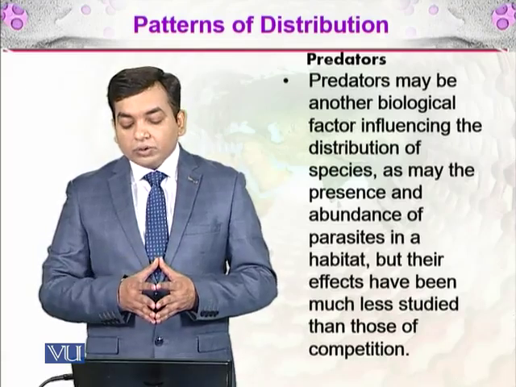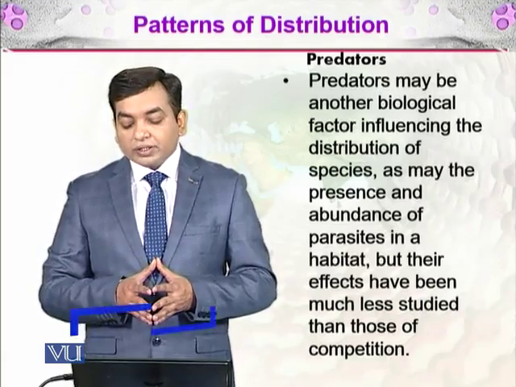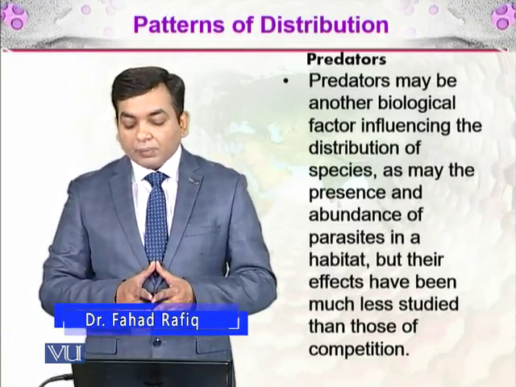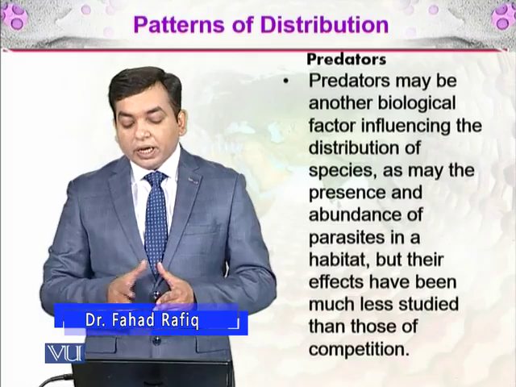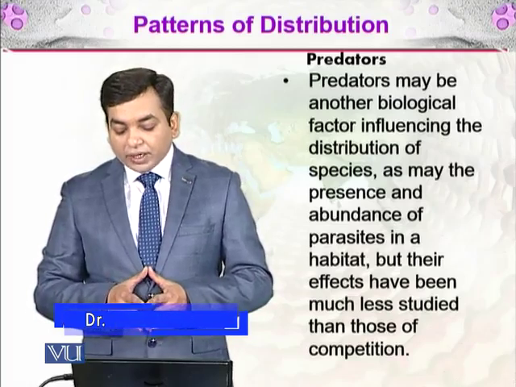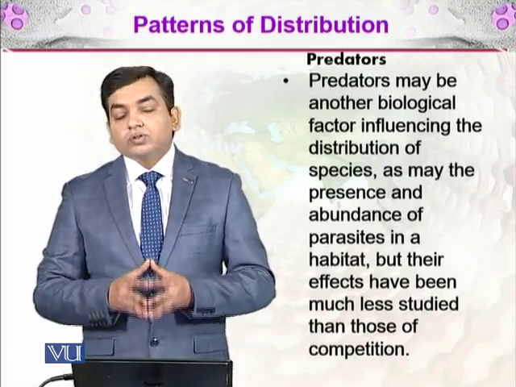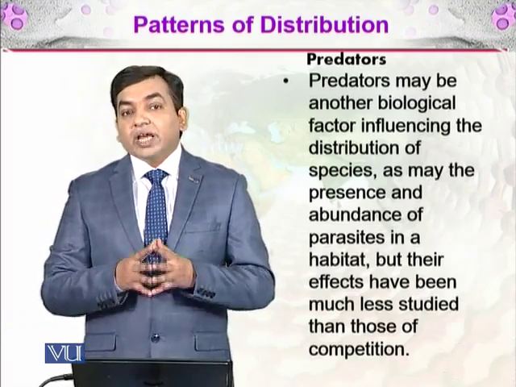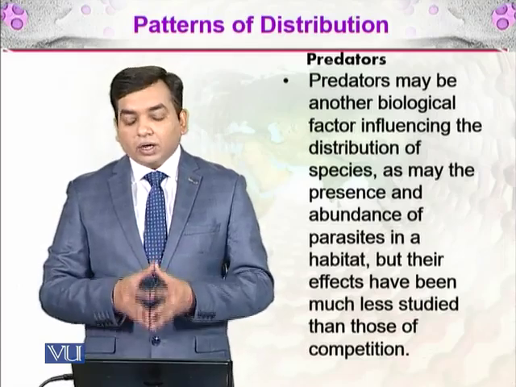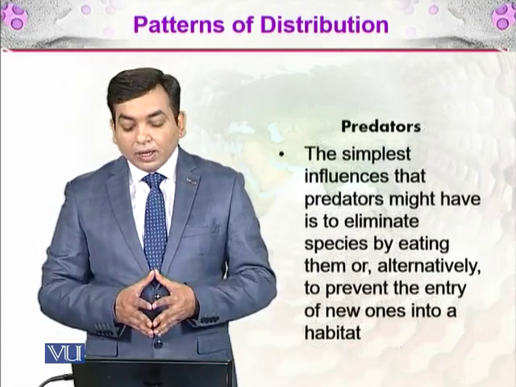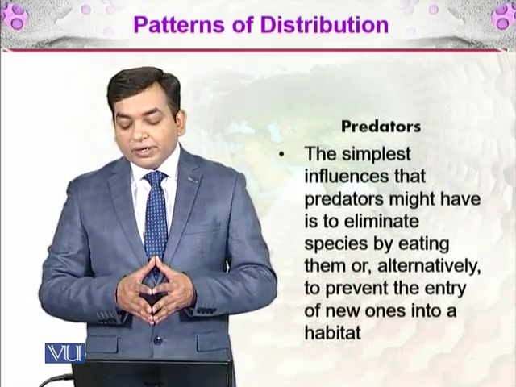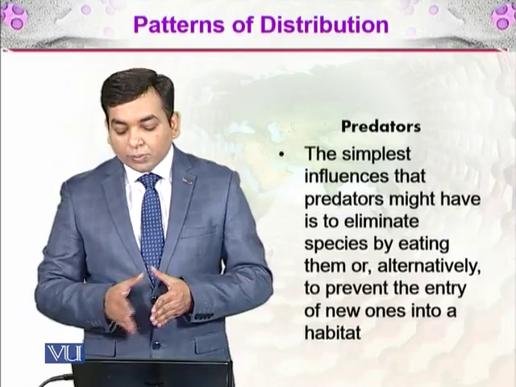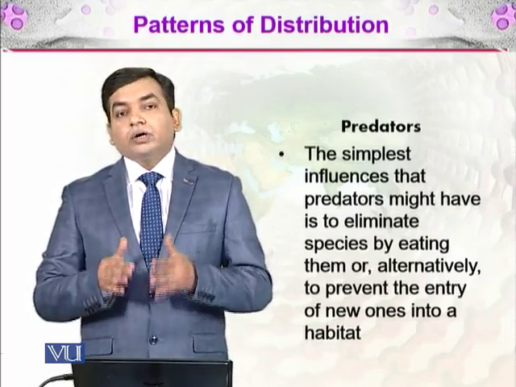So they are also an important biological factor that influences the distribution of species, as may the presence and absence of parasites in the habitat. But their effects have been much less studied than those of competition. So we do know that these are influencing, but they are less studied as compared to competition. So the simplest influence that predators might have is to eliminate the species by eating them, or alternatively to prevent the entry of new ones into the habitat.